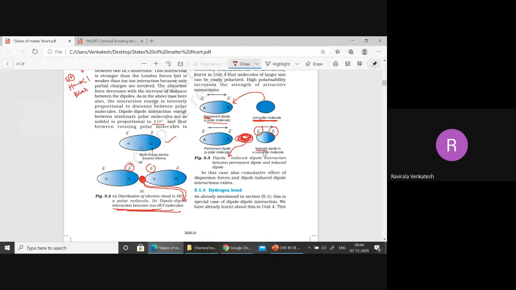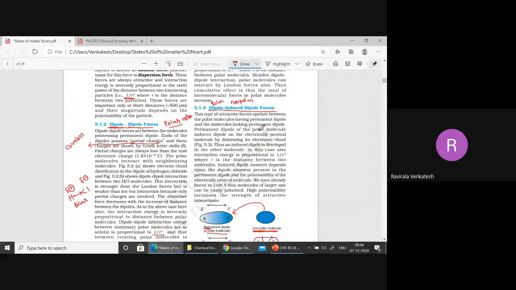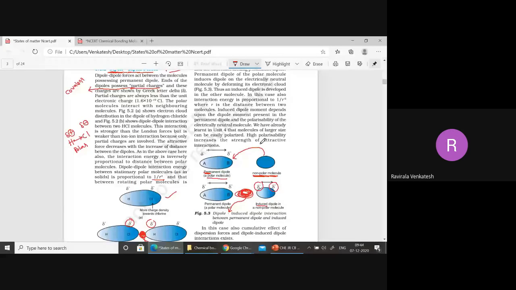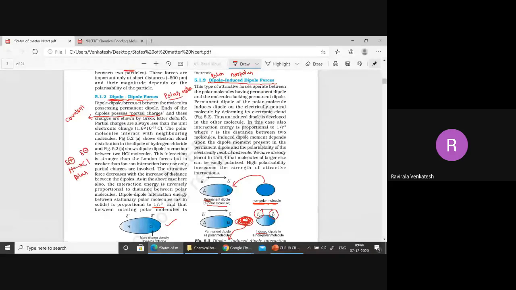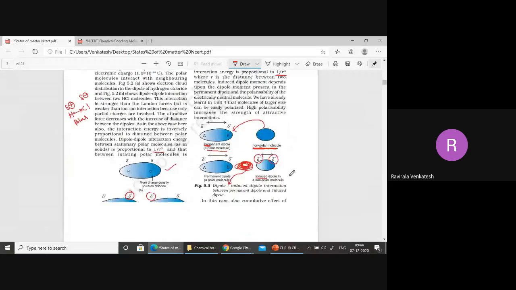So three types we have discussed. One is dispersion or London forces, always present in non-polar molecules. Second one, dipole-dipole in polar molecules. Next one, dipole and induced dipole in polar and non-polar molecules. Then here also if you take the order, it will be something like this, 1 by r to the power of 6.